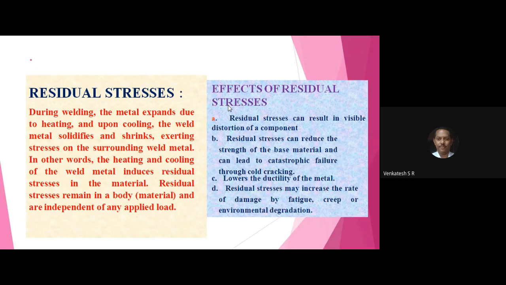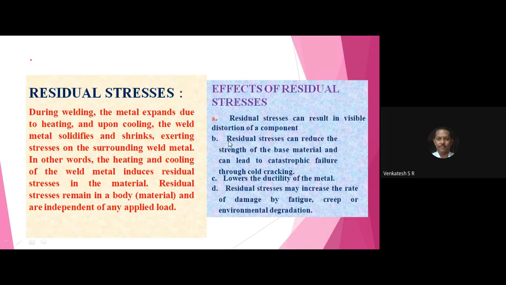Next line, write down subdivision B. The residual stresses reduce the strength of the body of the welded joint. If you make a body by welded joint, the residual stresses reduce the strength, and if you apply the load on the joint, it fails, so you can call it a catastrophic failure of the component due to residual stresses.